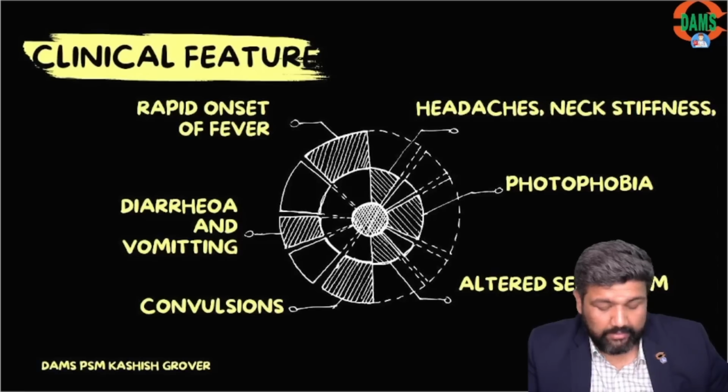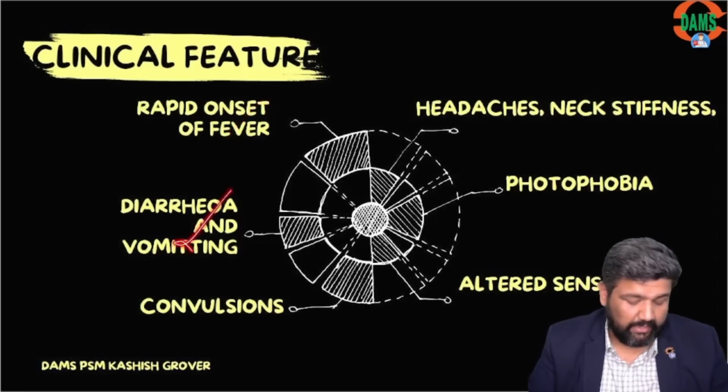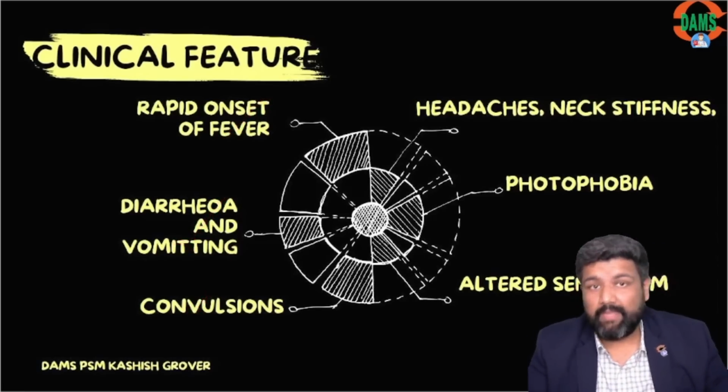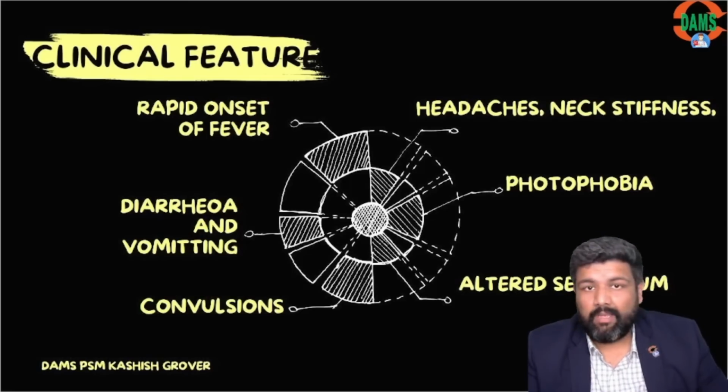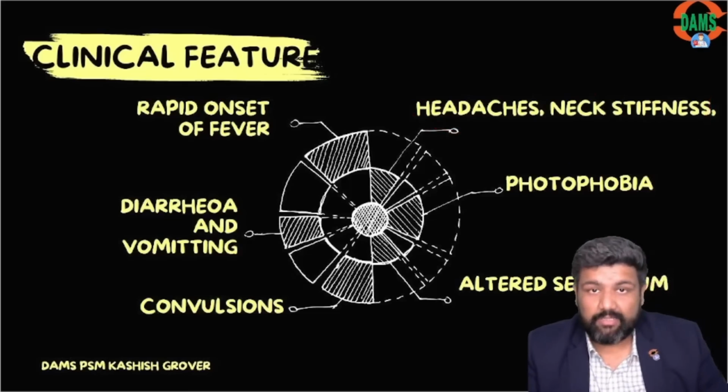Now guys, if I talk about the clinical features, they are fever, diarrhea, vomiting, and then it progresses to encephalitis. The symptoms will be convulsions, altered sensorium, photophobia, and if meningeal irritation is there, then neck stiffness and headache. All of these are the clinical features.